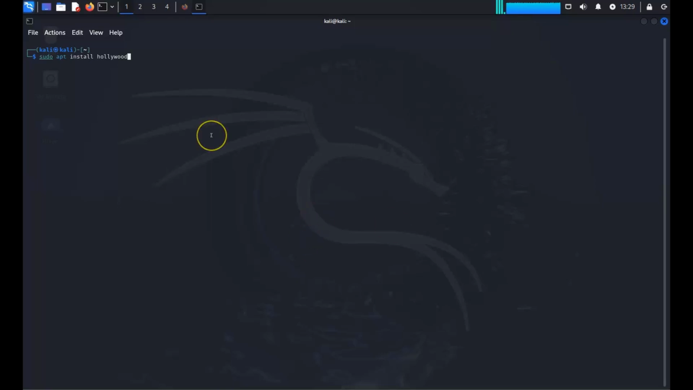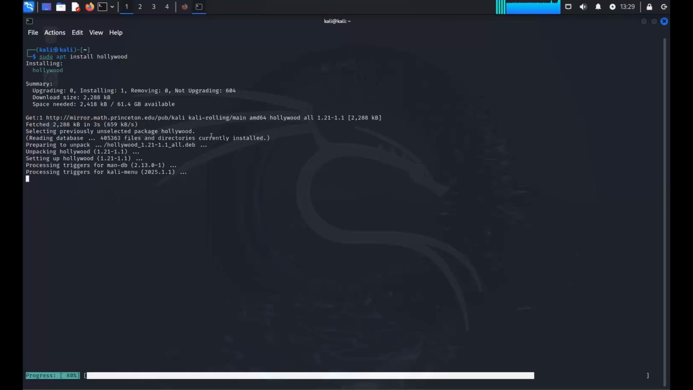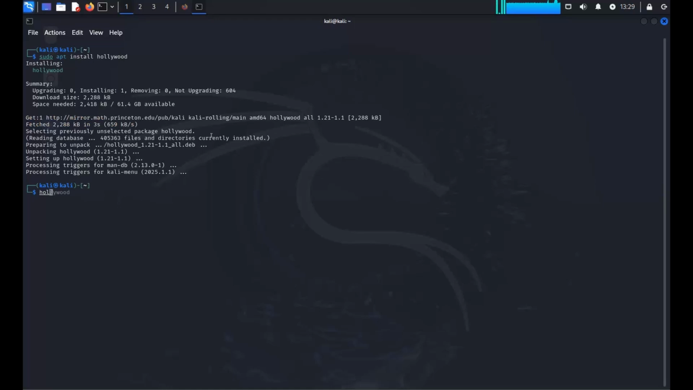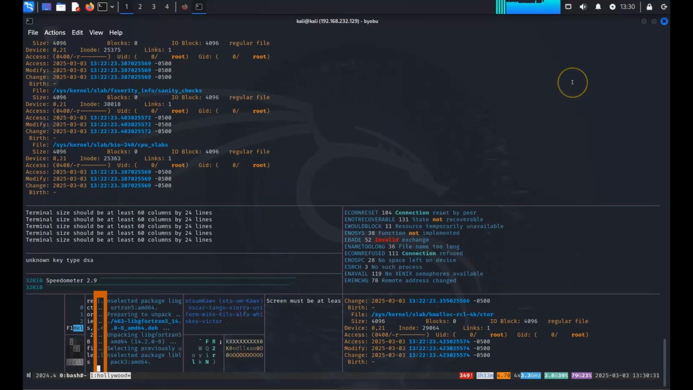But nonetheless, if you do sudo apt install hollywood, or if you want to install it on a different OS, just go check their GitHub out. We'll do enter. All right, and to run it, we will just run hollywood. All right, so here is Hollywood running.